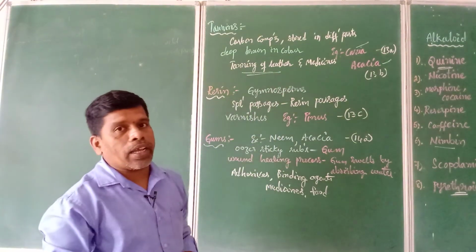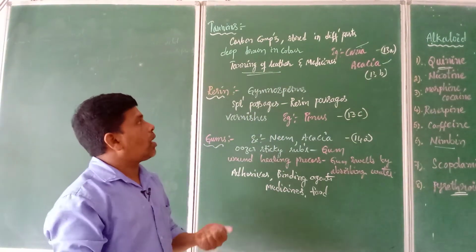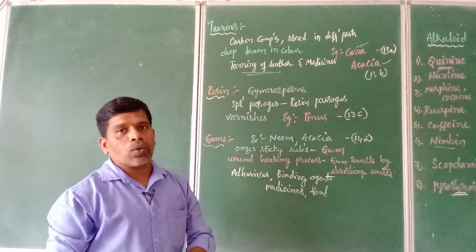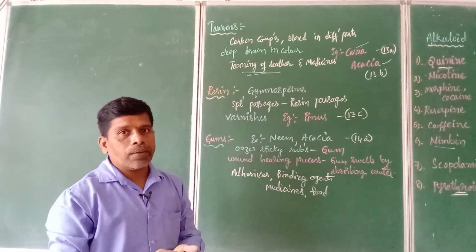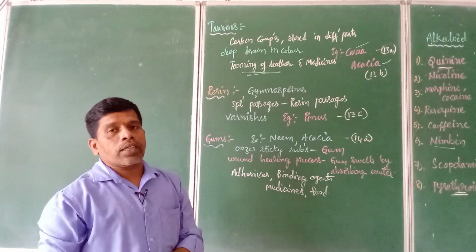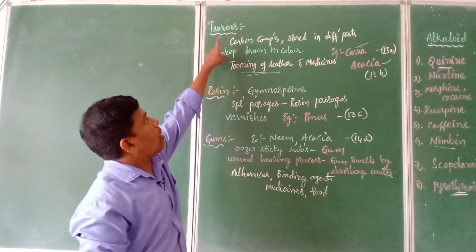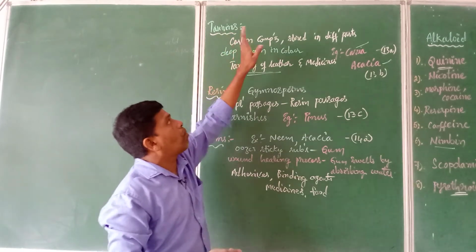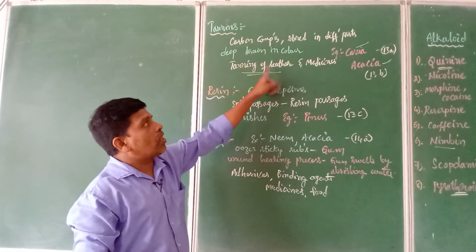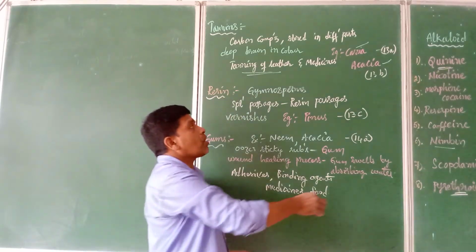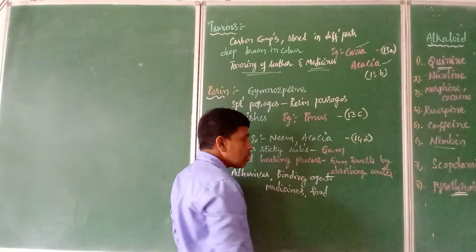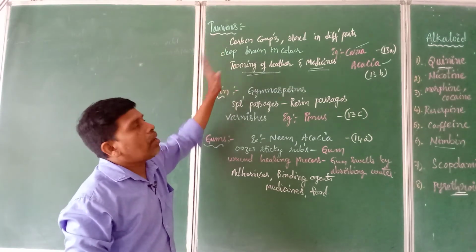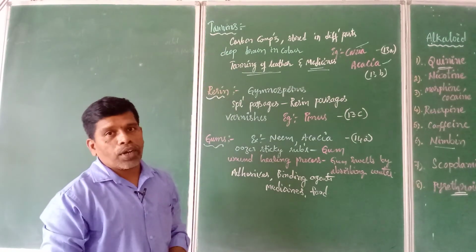So what do you mean by tanning of leather? Nothing but cleaning the leather. The skin of the animals like sheep, goat, cows and buffaloes is totally cleaned. The fat is removed in the leather industry by using this type of substance, which is a natural carbon compound substance. Tanning of leather we call it as. Apart from that, it is also used in the preparation of some medicines. So like this, the tannins are the natural secondary metabolites which are commercially important for us.